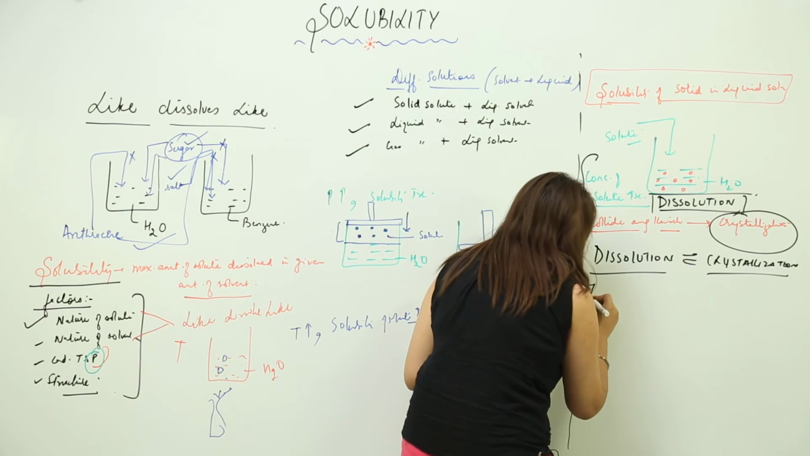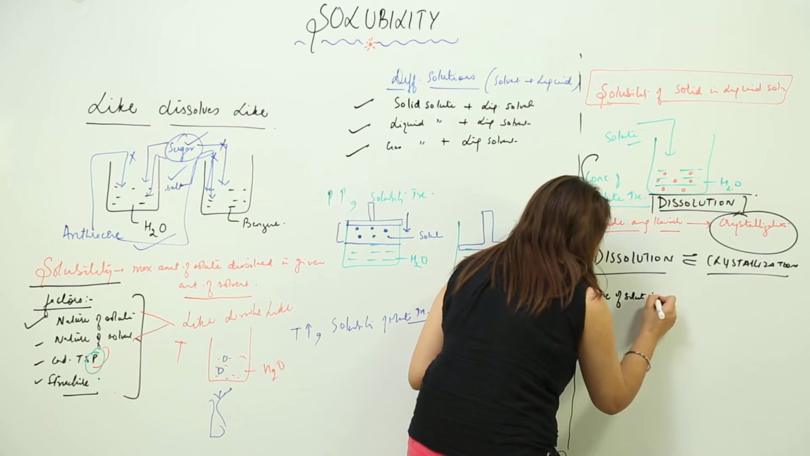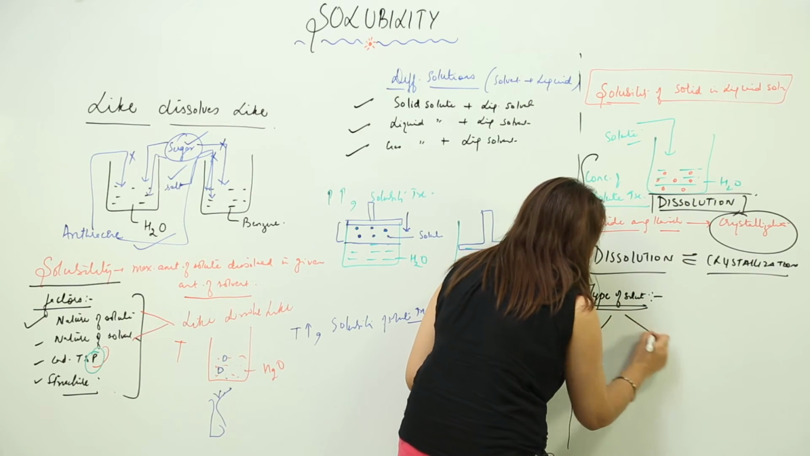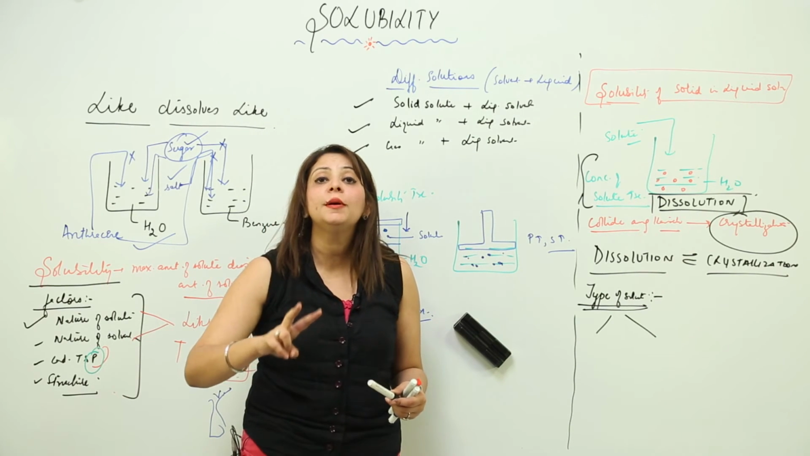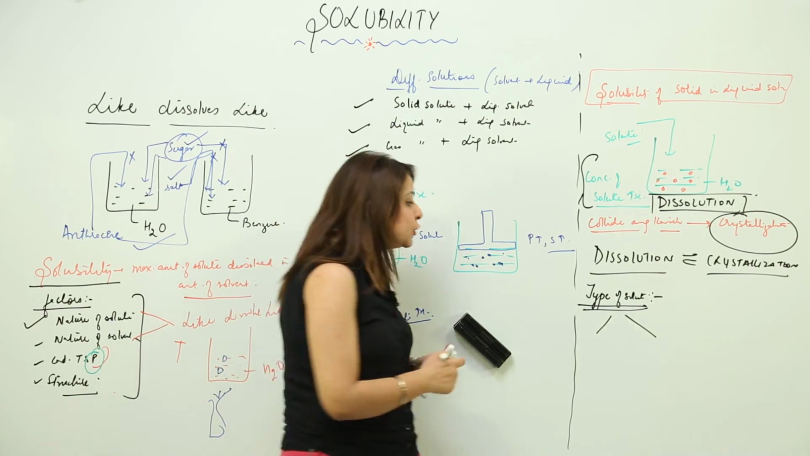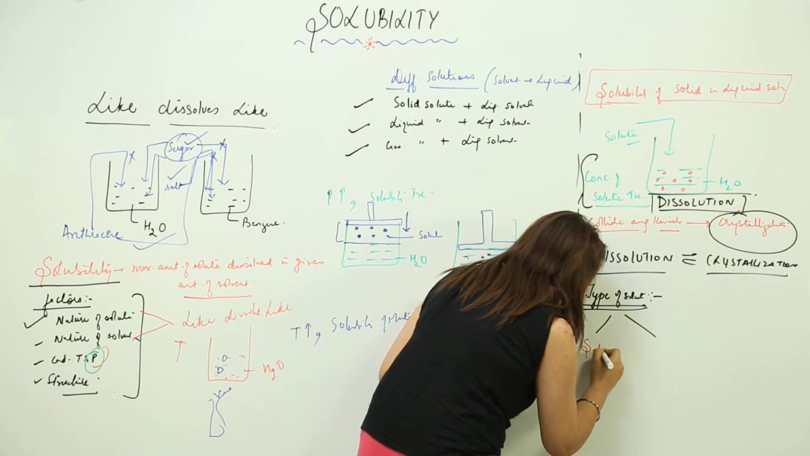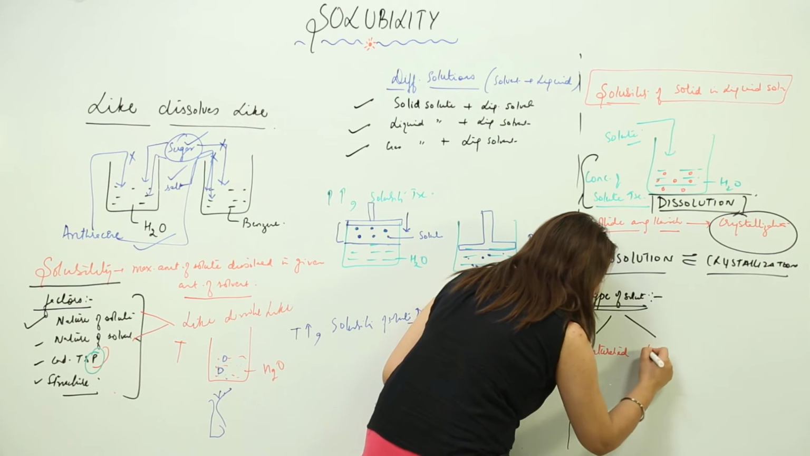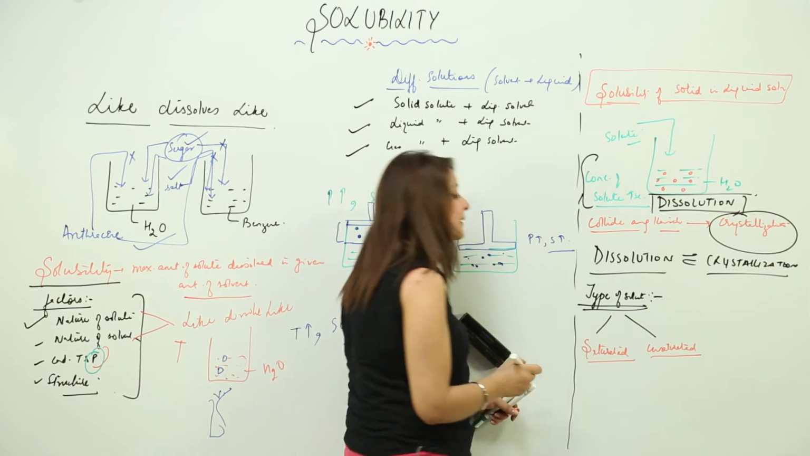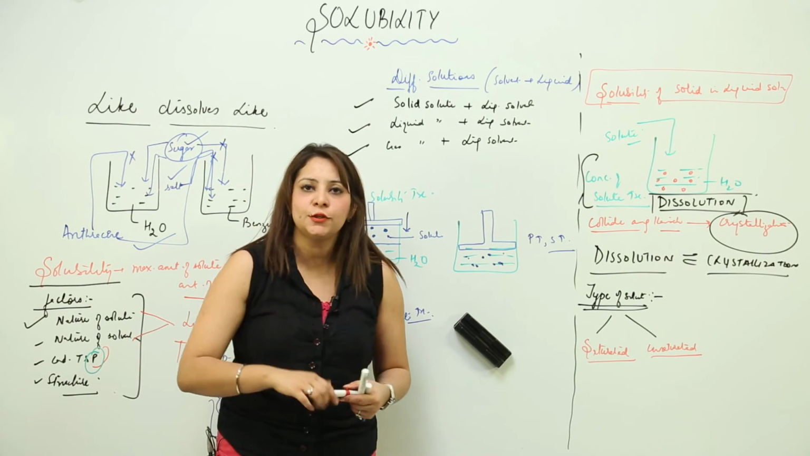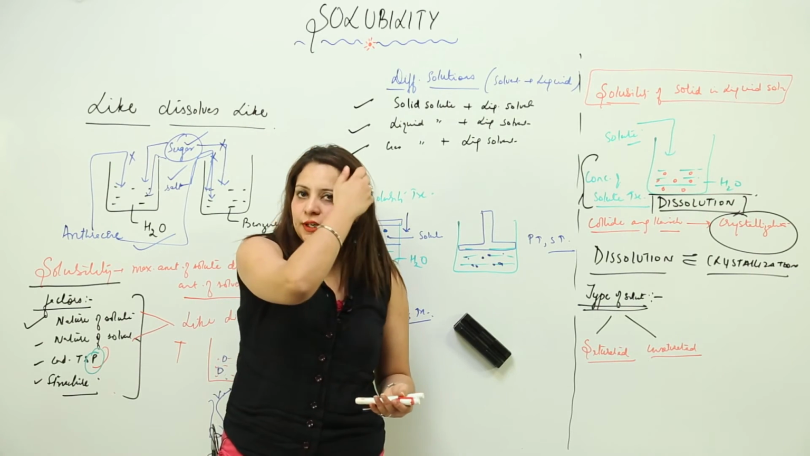Now we divide the type of solutions depending upon their power to dissolve solute. We divide the solution into two types depending upon the power to dissolve the solute. So we have two types of solutions: one is saturated solution, other is unsaturated solution. Now what do we mean by saturated and unsaturated?